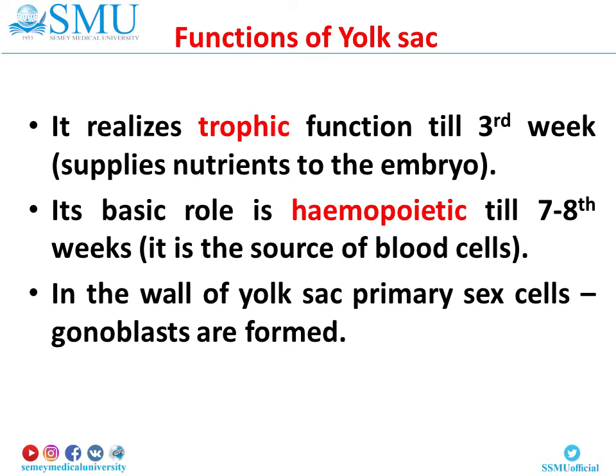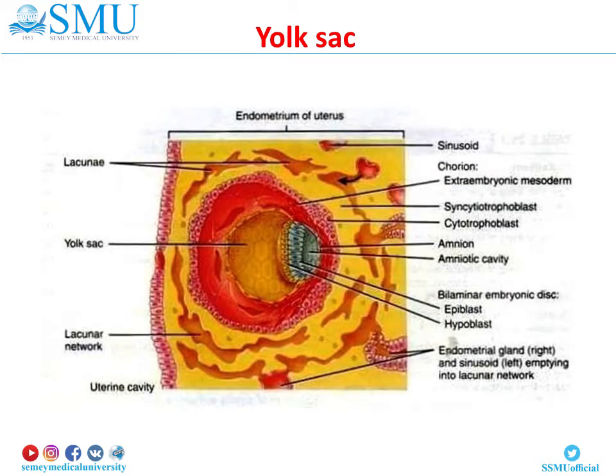Functions of yolk sac. It realizes a trophic function till the 3rd week, supplying nutrients to the embryo. Its basic role is hemopoietic till the 7th, 8th weeks of development. It is a source of blood cells. In the wall of the yolk sac, primary sex cells, gonoblasts, are formed.